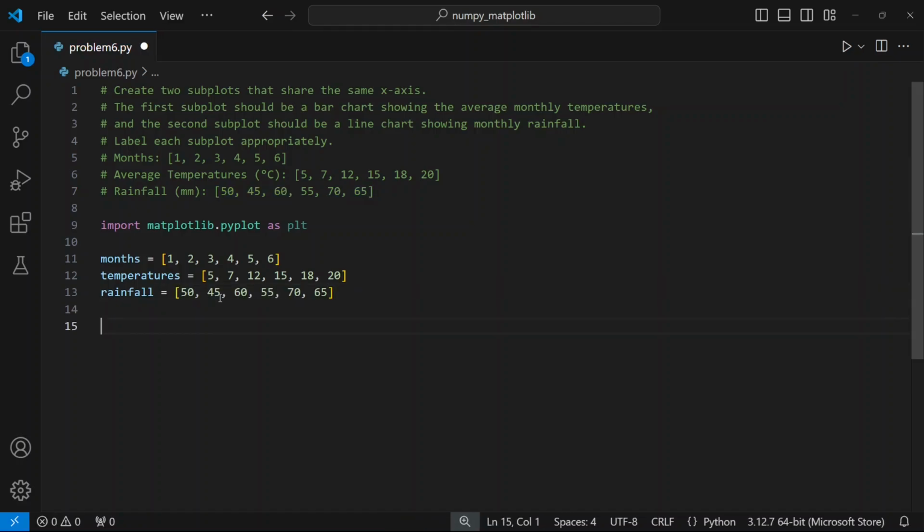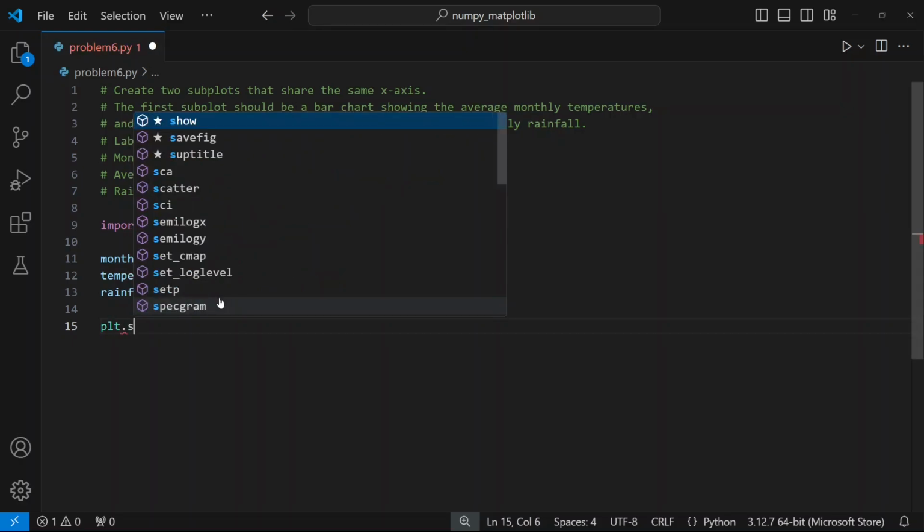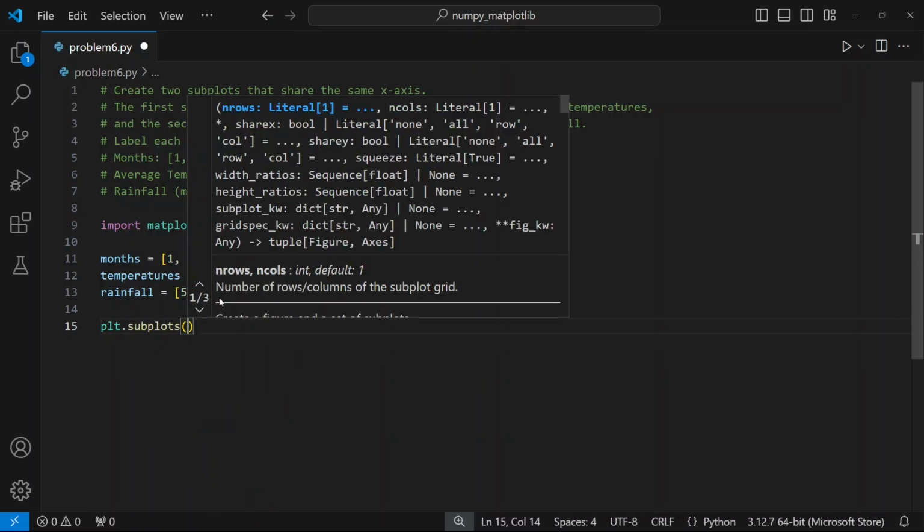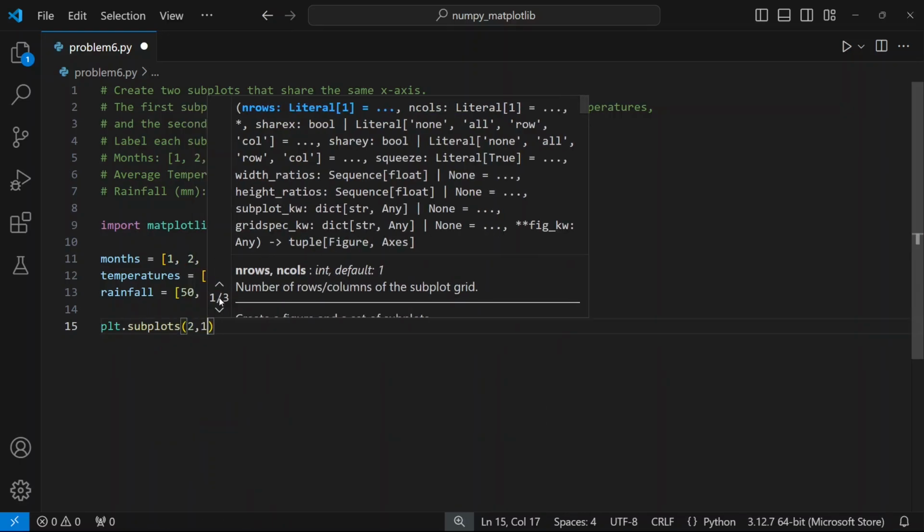And for the first subplot, we'll create subplots using plt.subplots. Now we want two rows and one column, one below the other, because they will share the same x-axis.